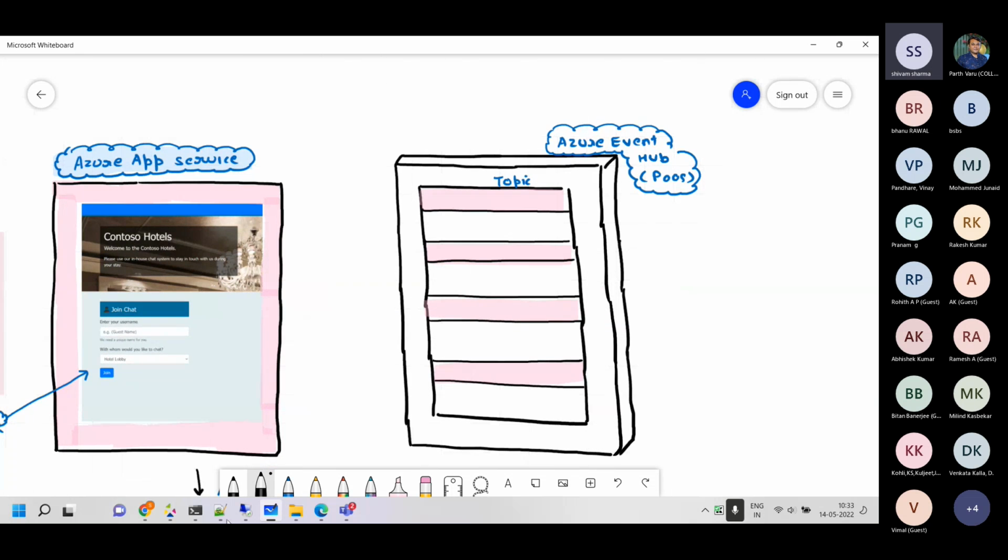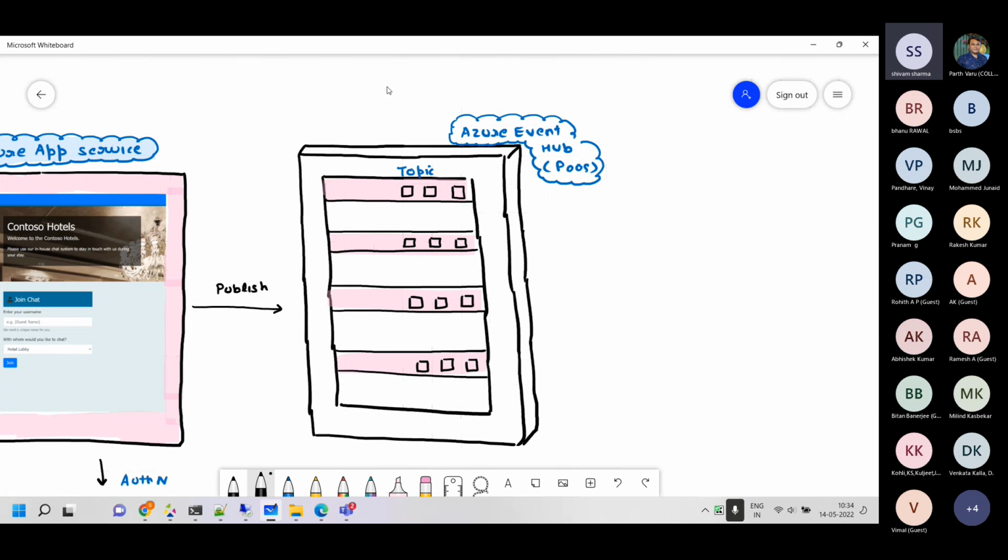So what happens? This web app is right now the publisher. This is the one which publishes the data like this, the publisher of the events, and then these events go into the Event Hub. These events hold the data, the message sent by the customer. When the events are written inside Event Hub, it is basically an immutable event log. So nobody can delete the data from Event Hub. It just persists there. So the publishers publish data, Event Hub has topics, and this topic right now has 32 partitions.